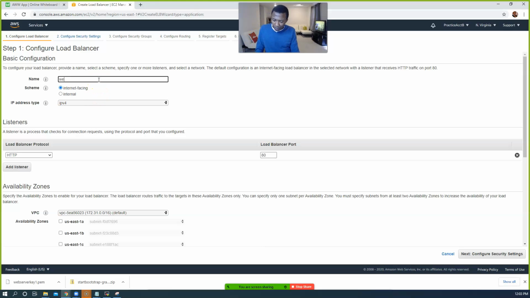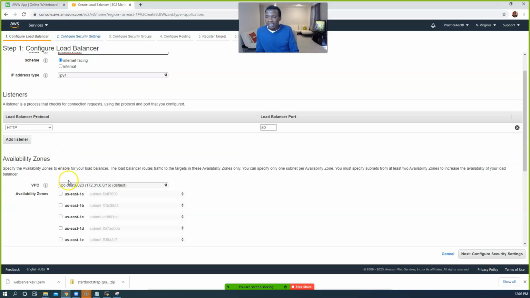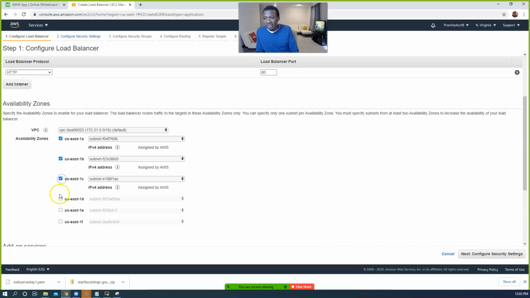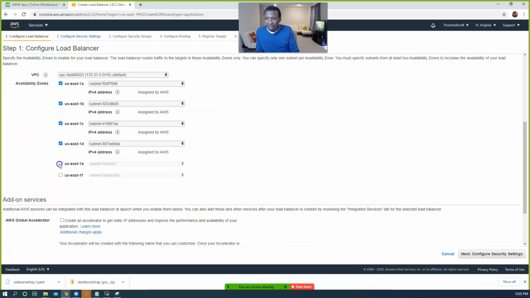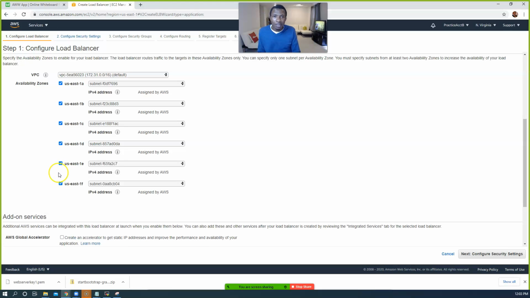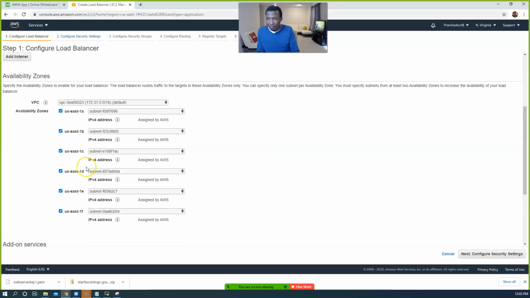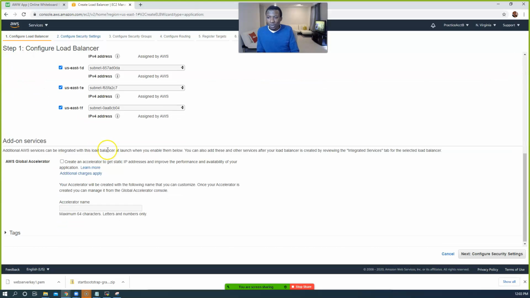Let's call it web server LB, meaning our web server load balancer. The type is going to be internet facing. Leave that as internet facing. Listeners, HTTP, yes. I want you guys to choose all. Our load balancer should be able to talk to our instances in all of our subnets. Whichever AZ we have a subnet in, let it be able to talk to the instances in there. So go ahead and check all of that, and now click on next.